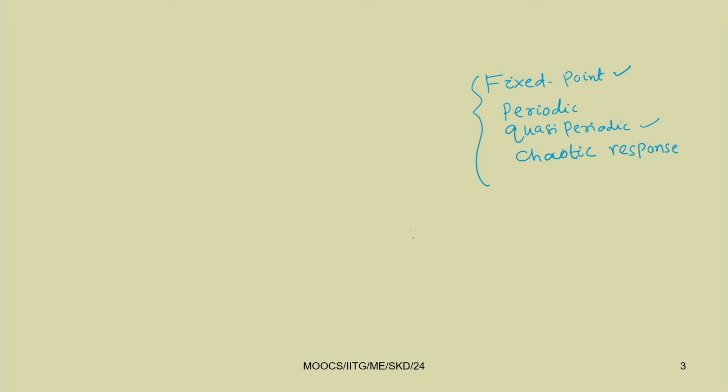So, for example, you take y equal to 5 sin 2t plus 5 sin 2 root 2t. In this case the response will be quasi periodic.